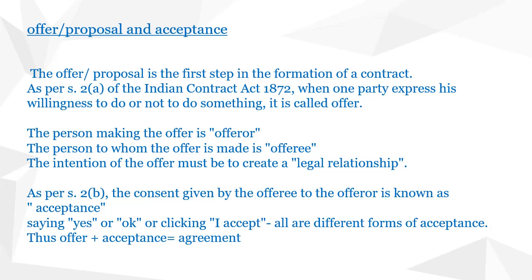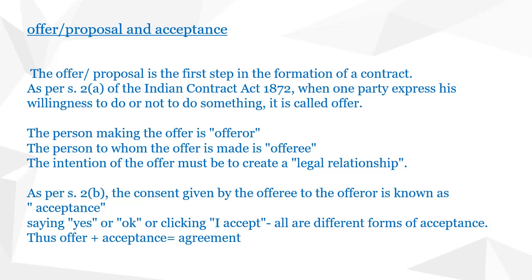The person who is making the offer is known as the offerer. The person to whom the offer is made is the offeree. And the intention of the offer should be to create a legal relationship between the offerer and offeree.